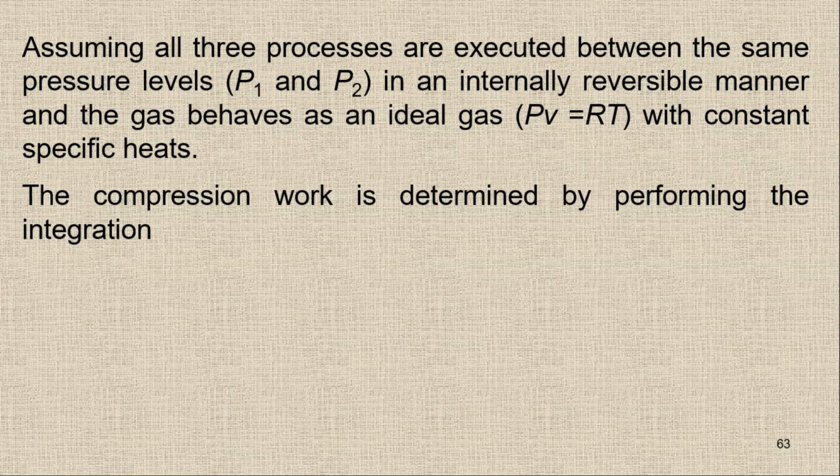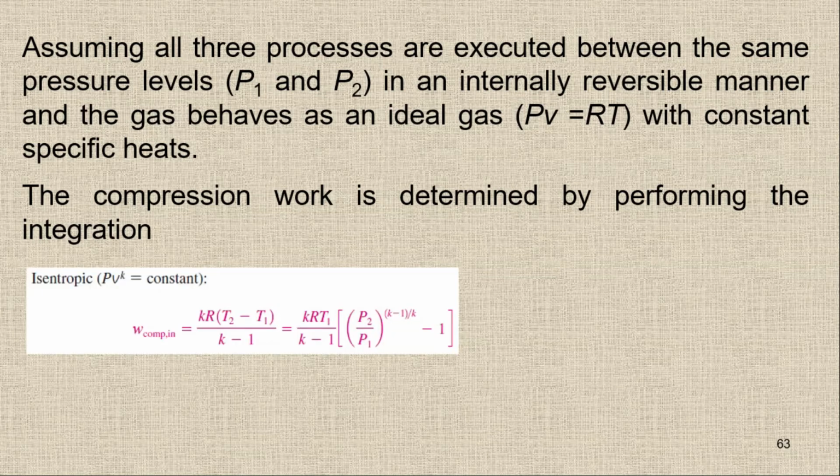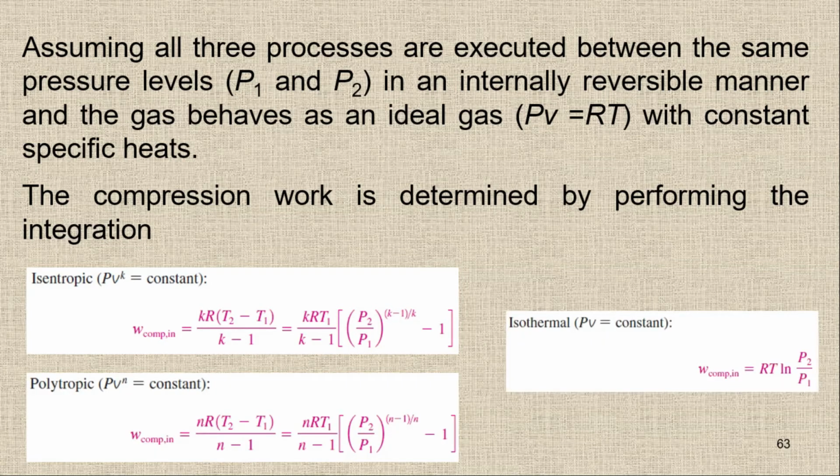So assuming all these three processes are executed between the same pressure levels, P1 and P2, in an internally reversible manner, and the gas behaves as an ideal gas, so P is equal to ρRT, or Pv is equal to RT, with constant specific heat. The compression work is determined by performing the integration, and then we will get these three equations for different processes. With the isentropic process, we will get the compression work like this one. For the polytropic process, we will get like this one, and for the isothermal process, the compression work will be like this one. We have three different work.